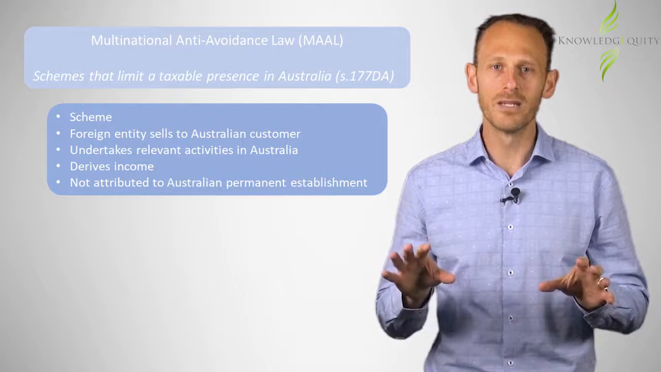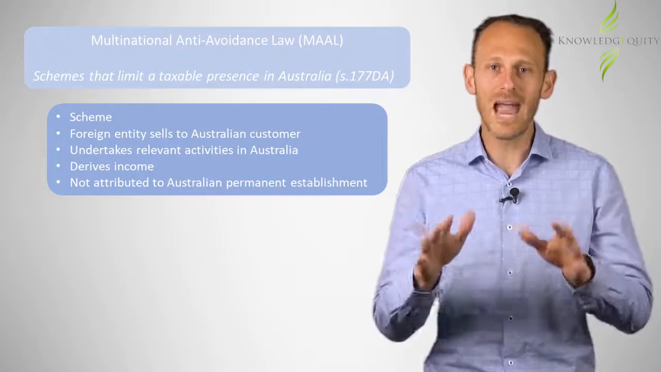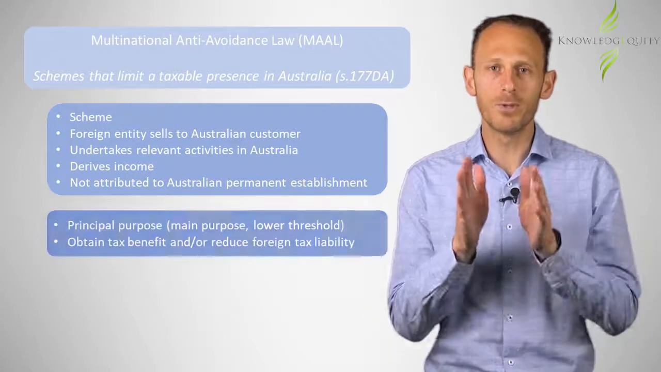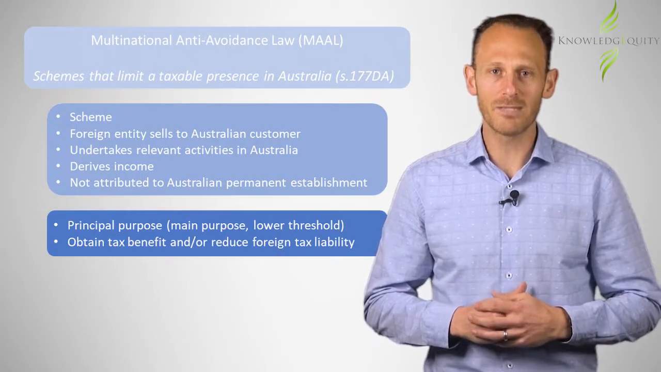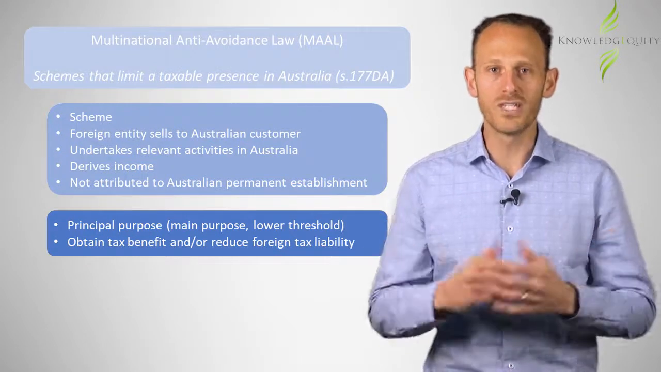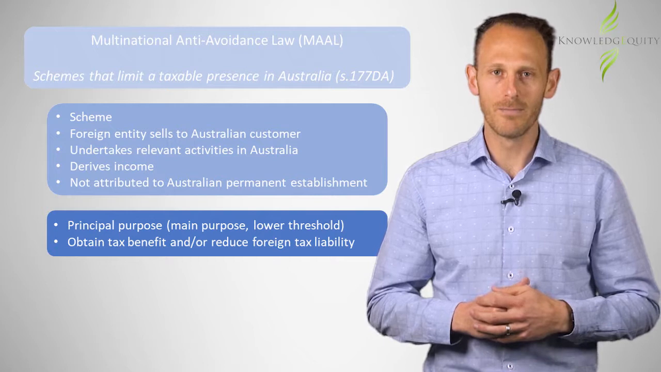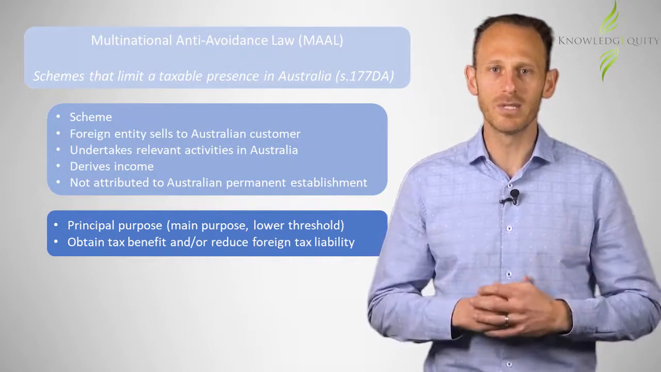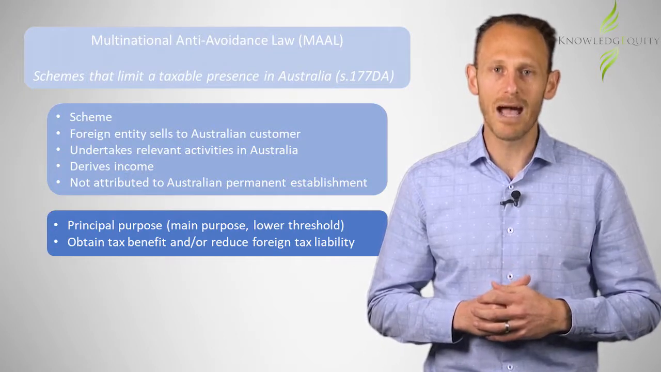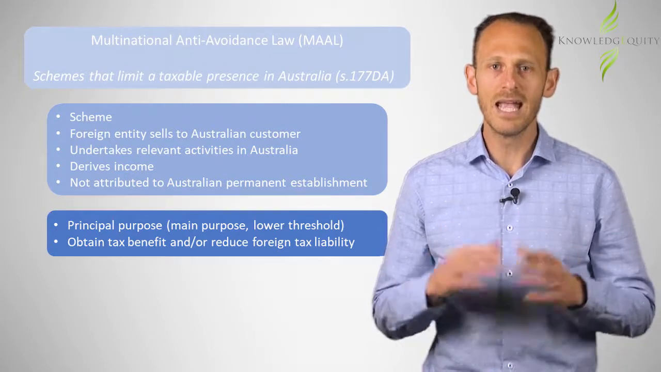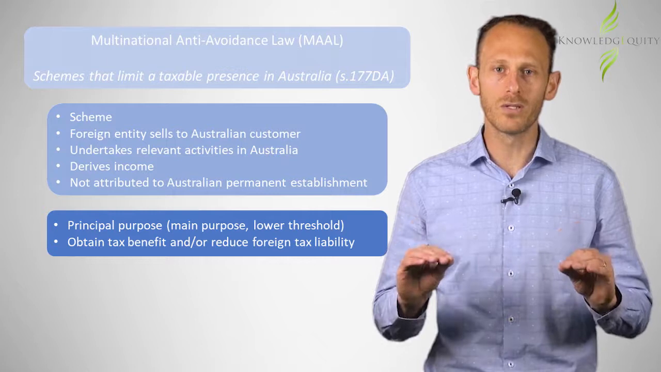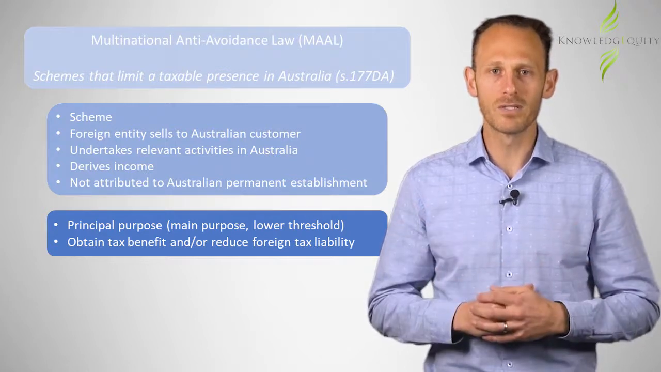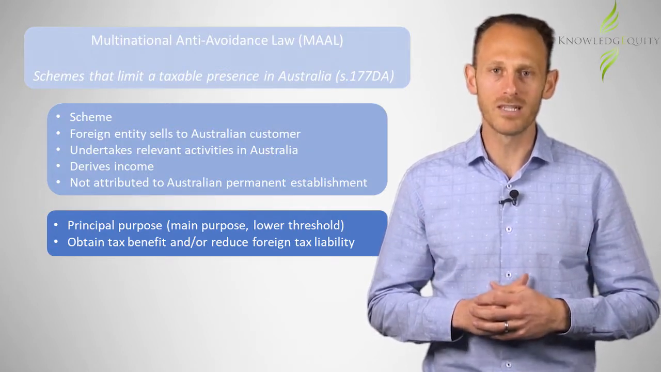The next element is whether the foreign entity carried out the scheme with a principal purpose of obtaining a tax benefit and/or reducing a foreign tax liability. This principal purpose test replaces the dominant purpose test that generally applies to the Part 4A provisions. It establishes a lower threshold and refers to the main purpose or one of the main purposes of the scheme.